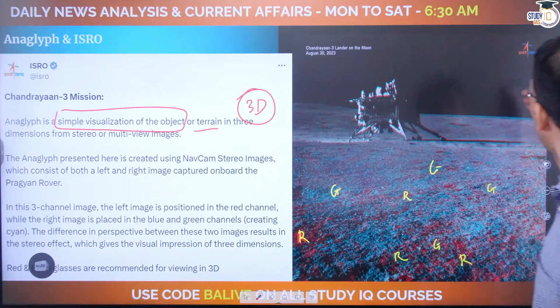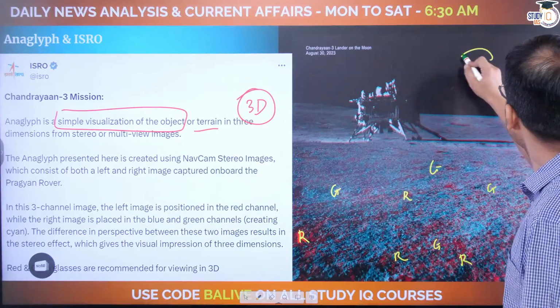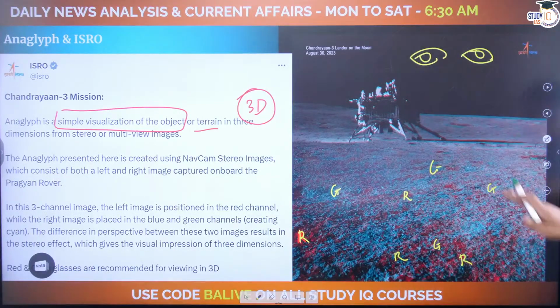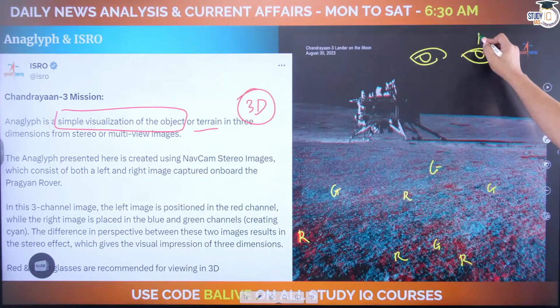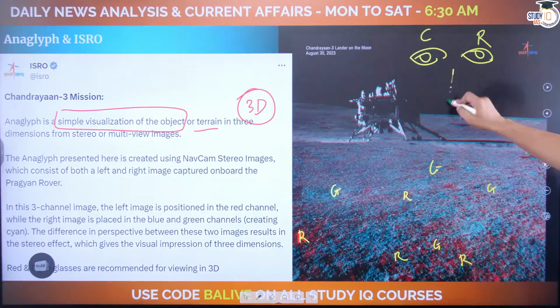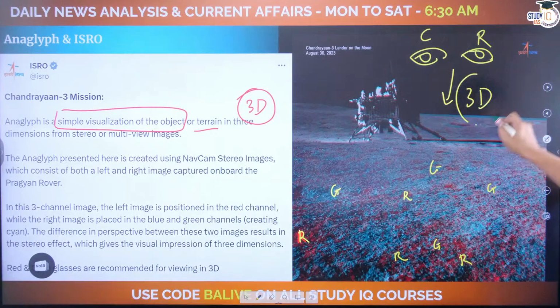So here is your left eye, here is your right eye. If you observe this photo with a red filter over the left eye and a cyan filter over the right eye, this photo is going to look 3-dimensional to you. And this is the whole process of anaglyph.